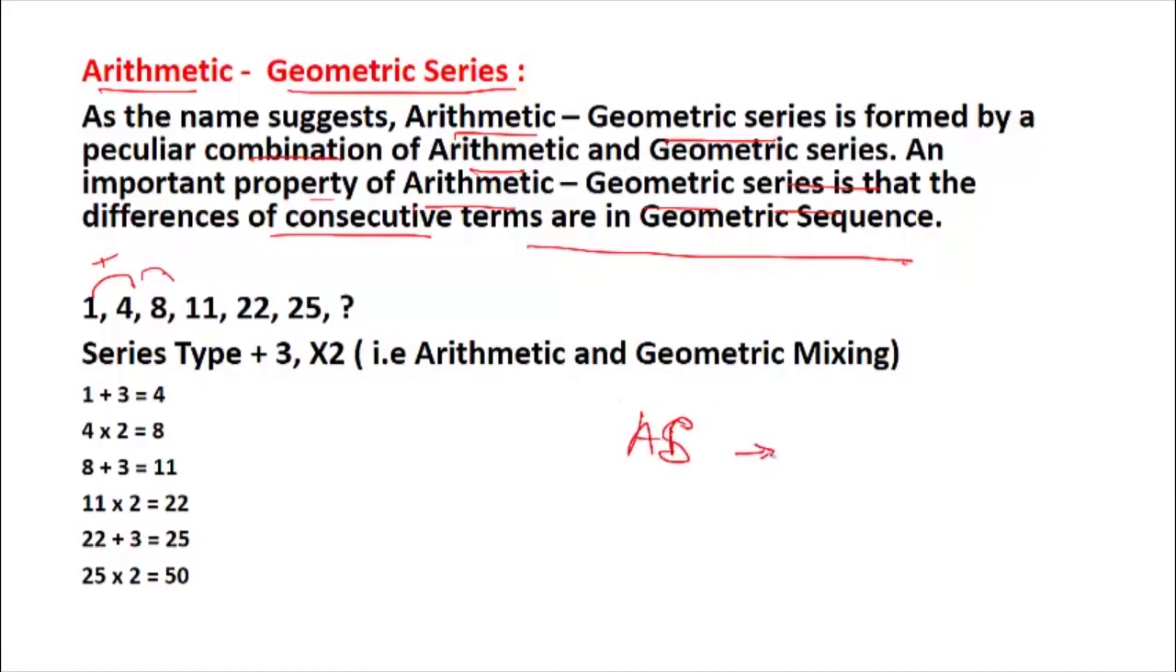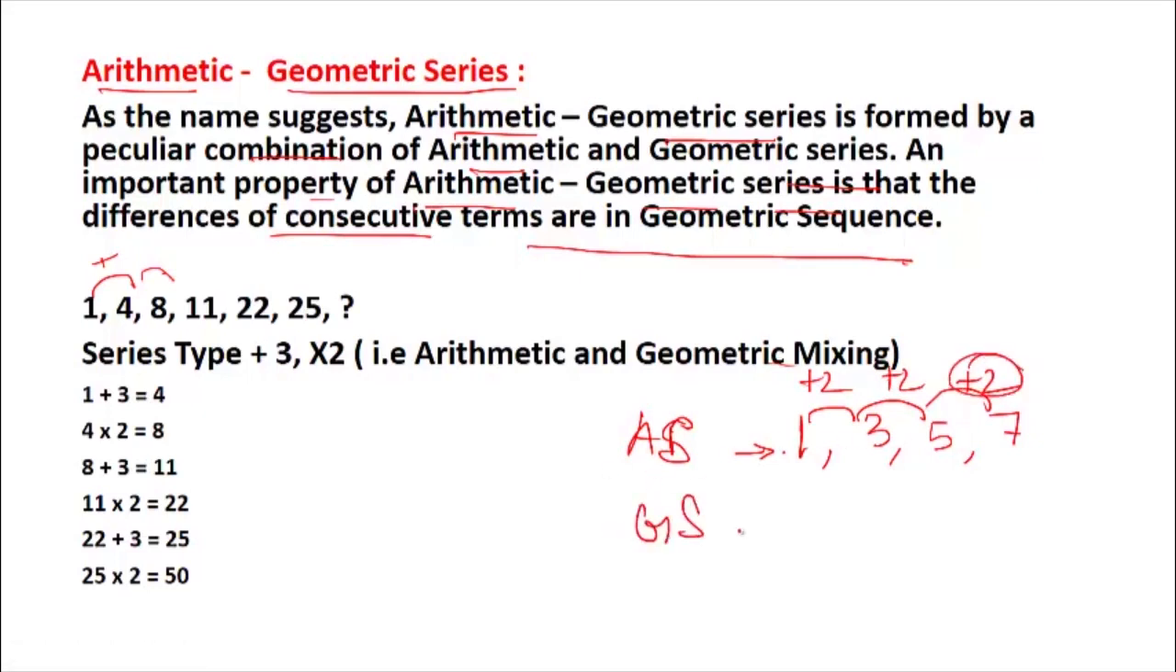Arithmetic series have a simple fixed common difference. What I mean by fixed, see 1, 3, 5, 7. It is an arithmetic series because it is plus 2, plus 2, plus 2. So the common difference is 2. So it is an arithmetic series.